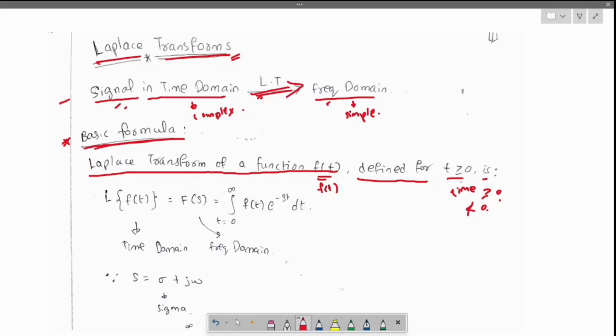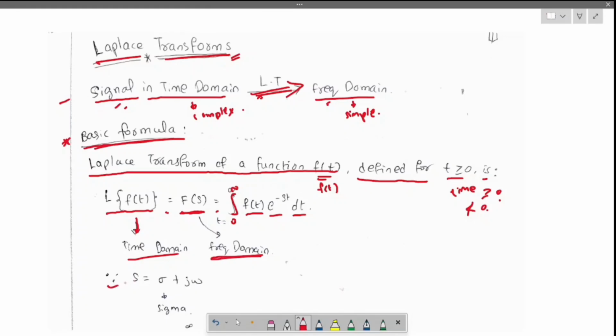Okay, which is equal to the basic formula, which is defined as the Laplace transform of the function f of t, which is equal to the function in the frequency domain, f of s, which is equal to the integration over time from 0 to infinity of f of t e power minus st dt. So f of t is the time domain function, and f of s is the frequency domain function.